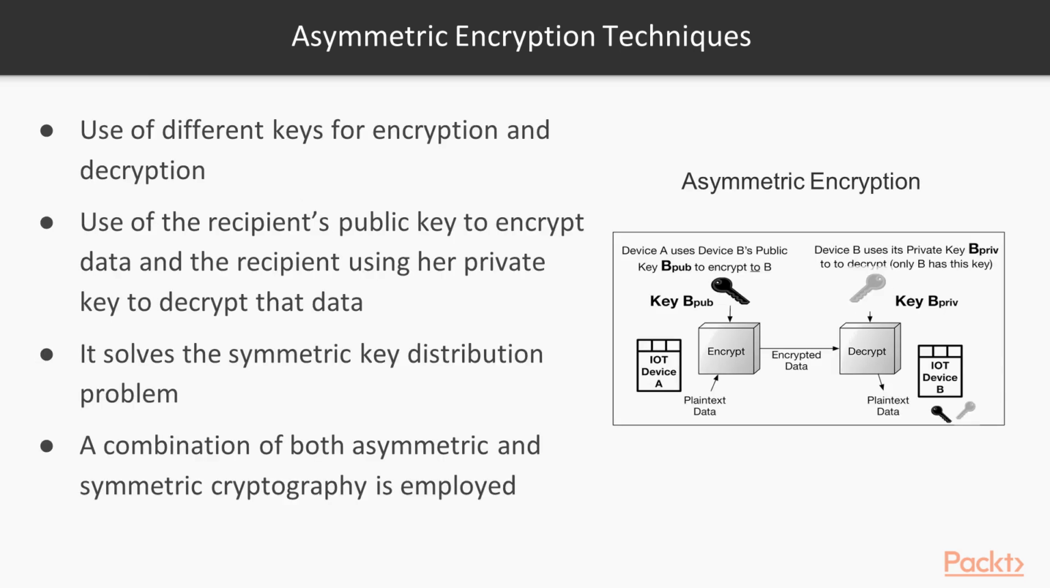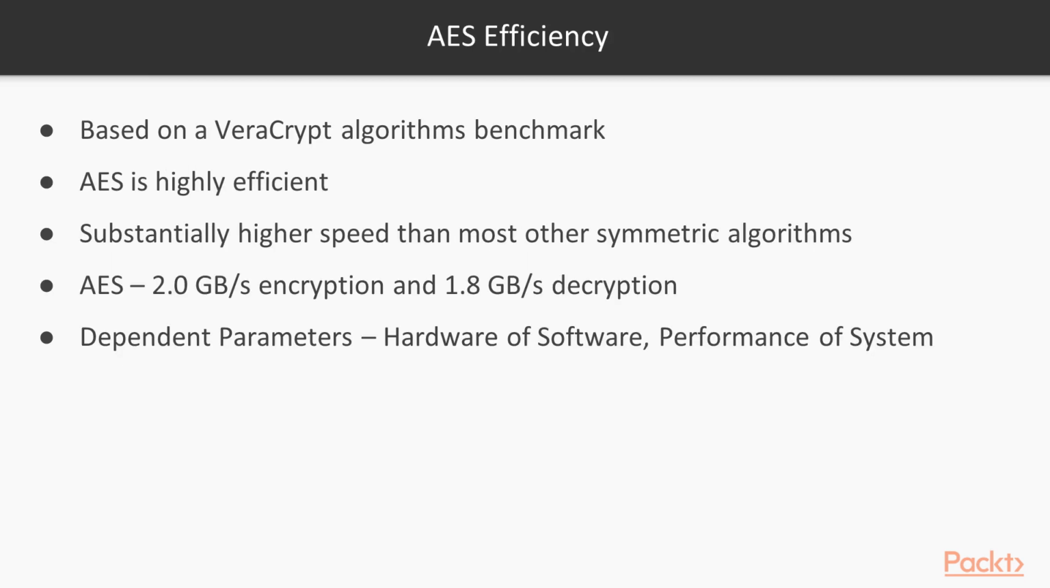Asymmetric encryption, on the other hand, uses different keys for encryption and decryption. For example, using the recipient's public key to encrypt data and the recipient using her private key to decrypt that data. Asymmetric cryptography solves the symmetric key distribution problem, but introduces its own problems related to performance. In the end, a combination of both asymmetric and symmetric cryptography is employed in most cryptographic implementations that provide confidentiality services. Speaking of efficiency, let's examine some of the well-known symmetric algorithms and their performance.